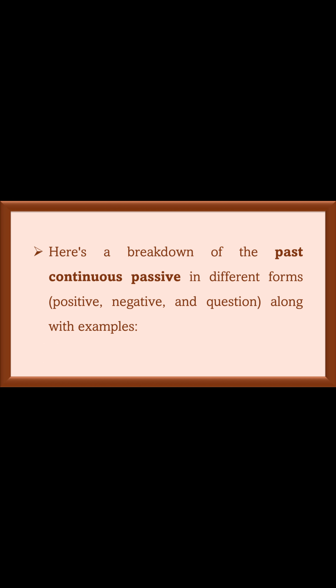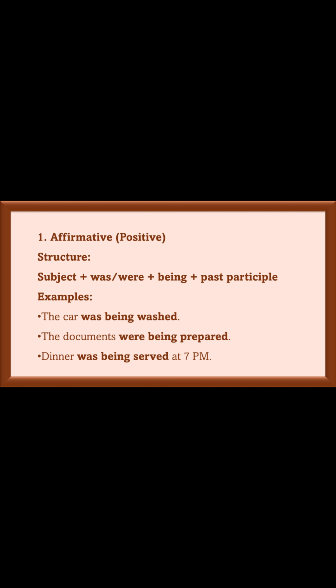Here's a breakdown of the past continuous passive in different forms: positive, negative, and question, along with examples. 1. Affirmative, positive. Structure: subject plus was/were plus being plus past participle. Examples. The car was being washed. The documents were being prepared. Dinner was being served at 7 p.m.